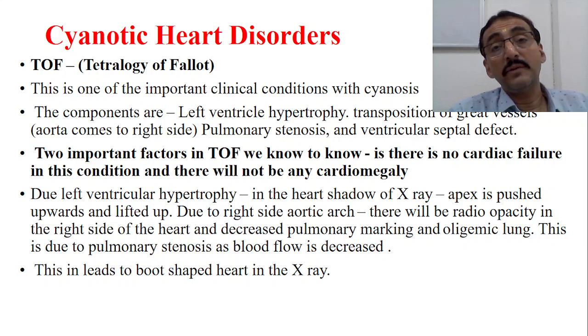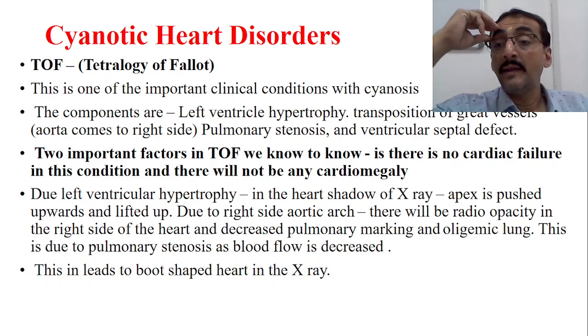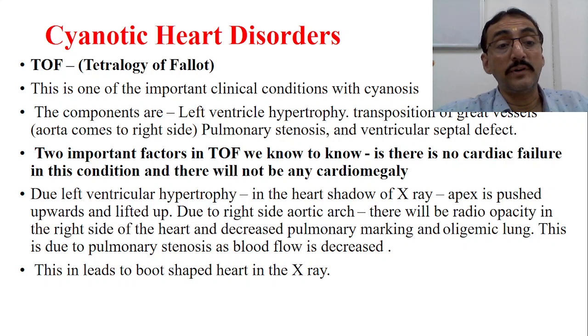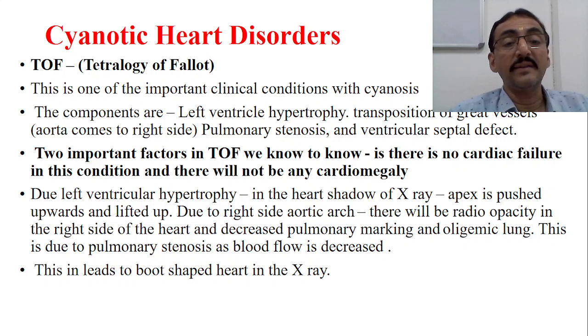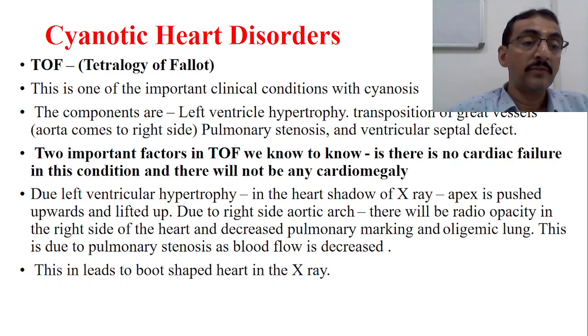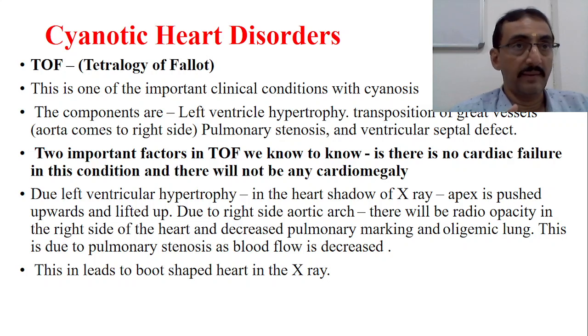Due to ventricular hypertrophy, in the X-ray shadow of the heart, the apex is pushed upwards and lifted up. There will be a right-sided aortic arch, and decreased pulmonary markings and oligemic lung. This is due to pulmonary stenosis as the blood flow is decreased, and this can lead to a boot-shaped heart in the X-ray. Okay, boot-shaped heart in the X-ray.